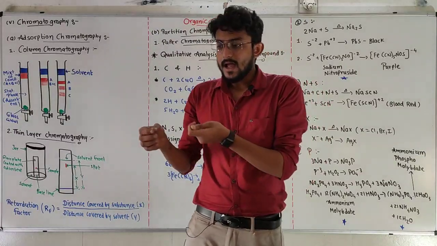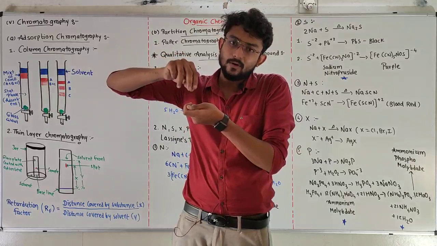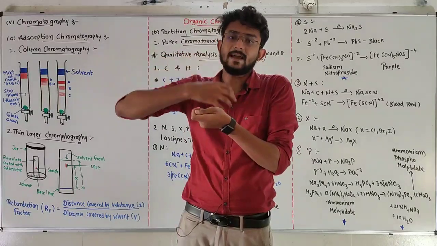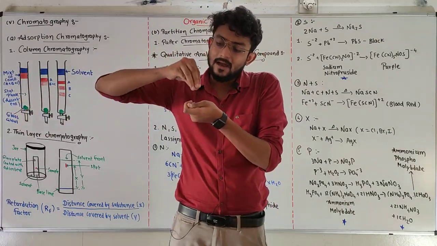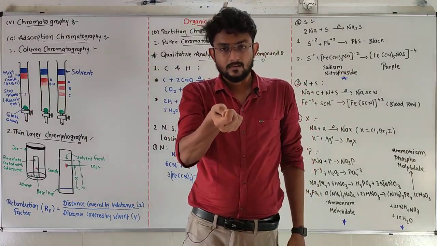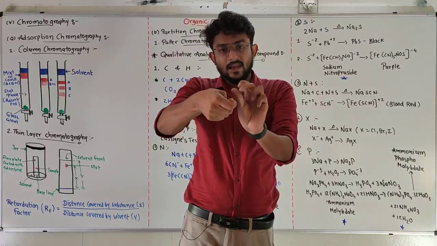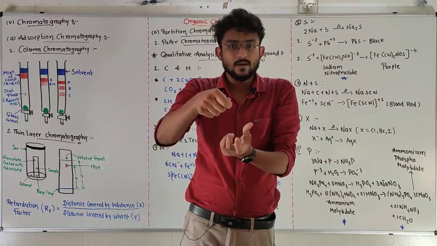After that, I am going to add some of my organic compound, which I want to test. I will put some organic compound inside and again heat it, so that everything mixes properly and spreads evenly at the bottom of the fusion tube.